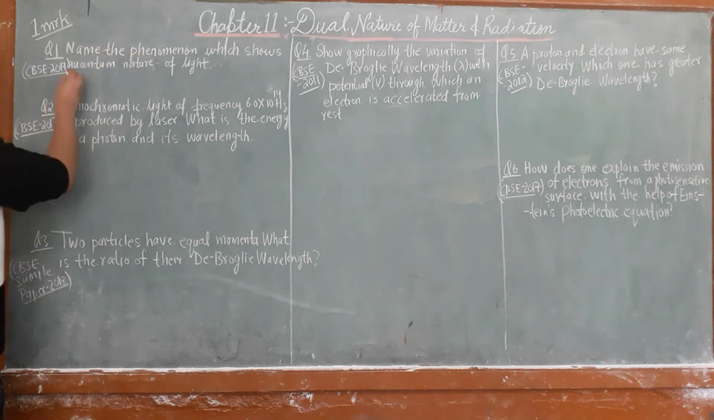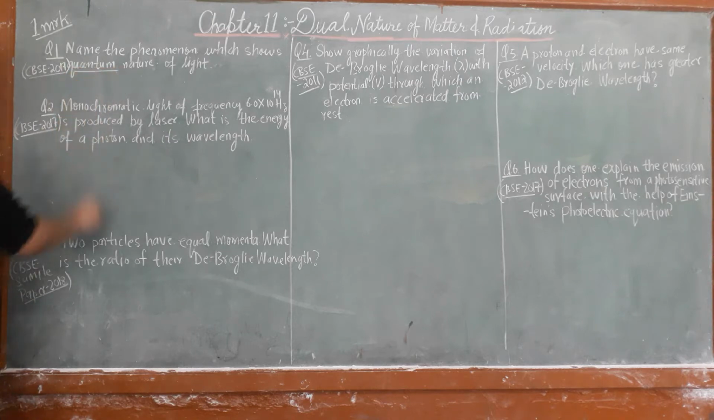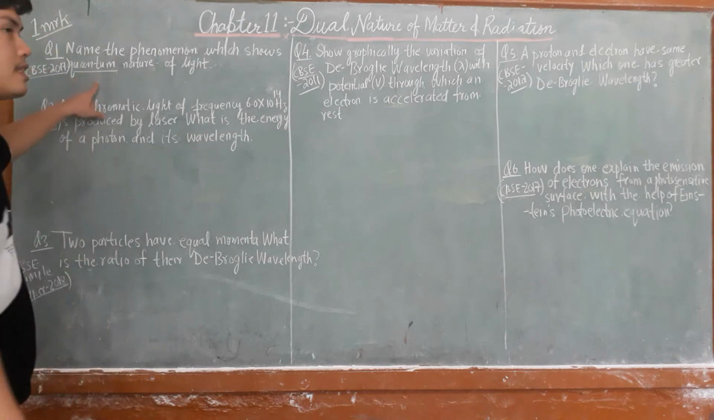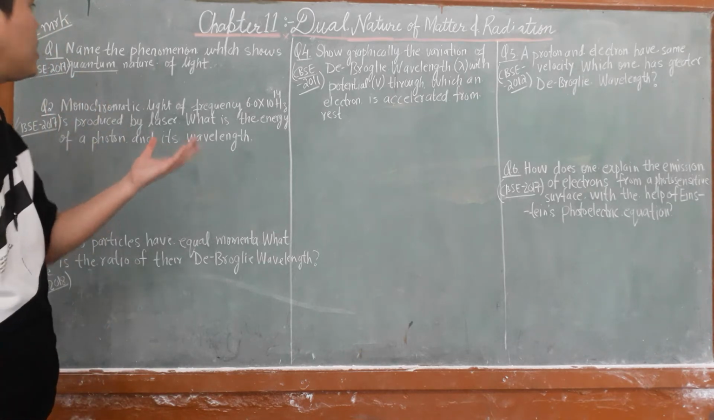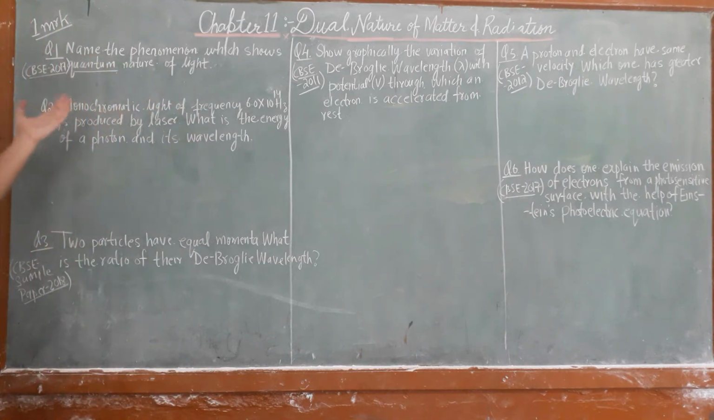It's quite easy. You might be confused with this term, what is quantum nature. Here quantum means particle. The meaning of quantum here is particle. So in fact you have to say which phenomenon shows the particle nature.